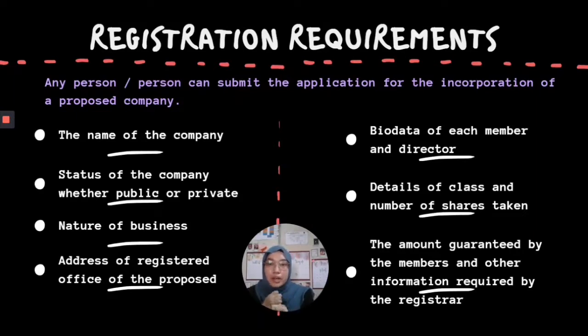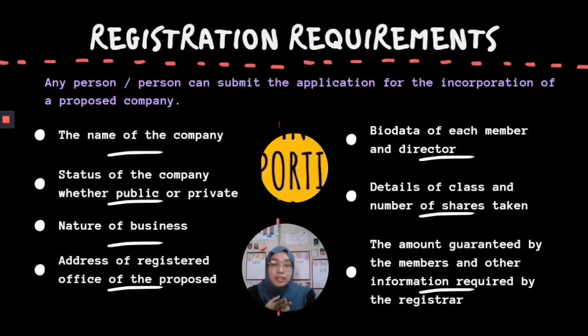The first one is the name of the company, the status of the company, whether it wants to be public or private, the nature of the business, the address of the registered office of the proposed company, biodata of each member and director, details of the class and number of shares taken, and the last one is the amount guaranteed by the members and other information required by the registrar.